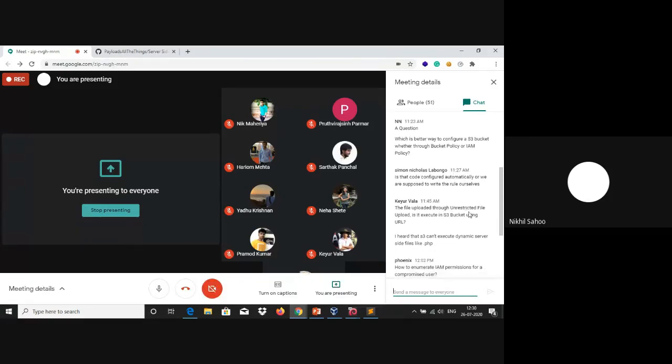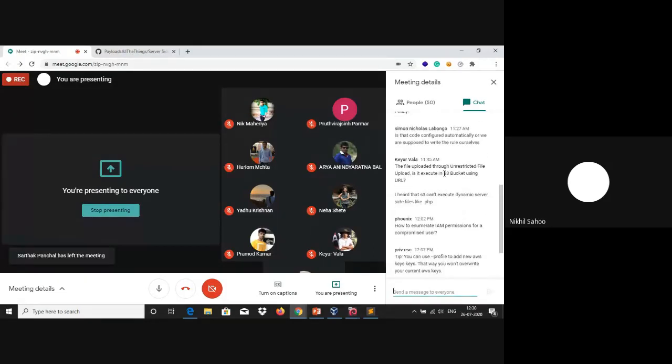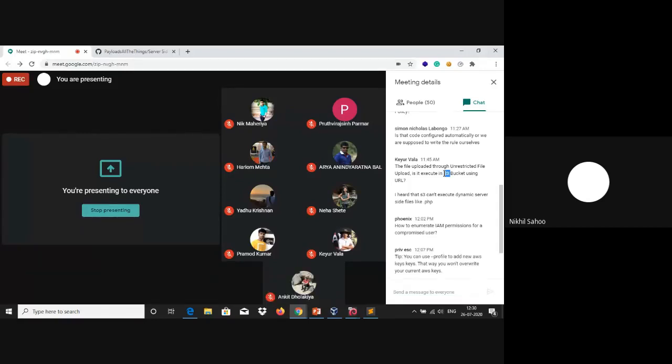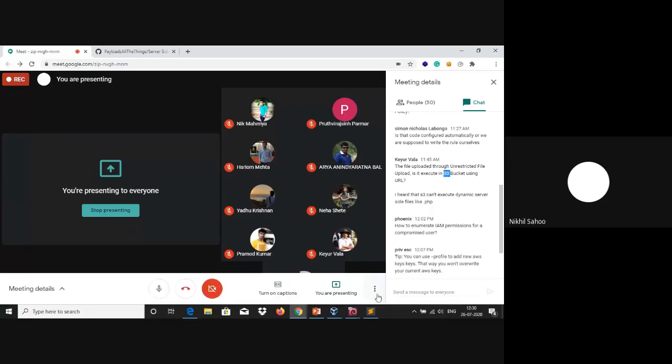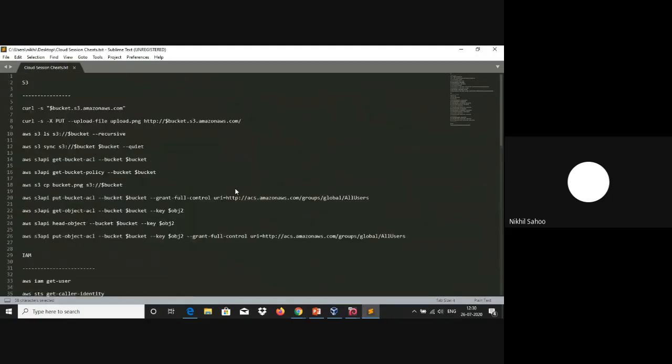Can a file uploaded through unrestricted file upload be executed in an S3 bucket using the URL? Basically, you can do it using the PUT method itself in an unauthenticated scan. You can upload it using the PUT method, and it's very simple. You can also do it using curl. This is the particular curl command using the PUT HTTP verb, and you can specify the file that you need to upload. If it has the permissions, it would be able to upload that file onto that bucket.